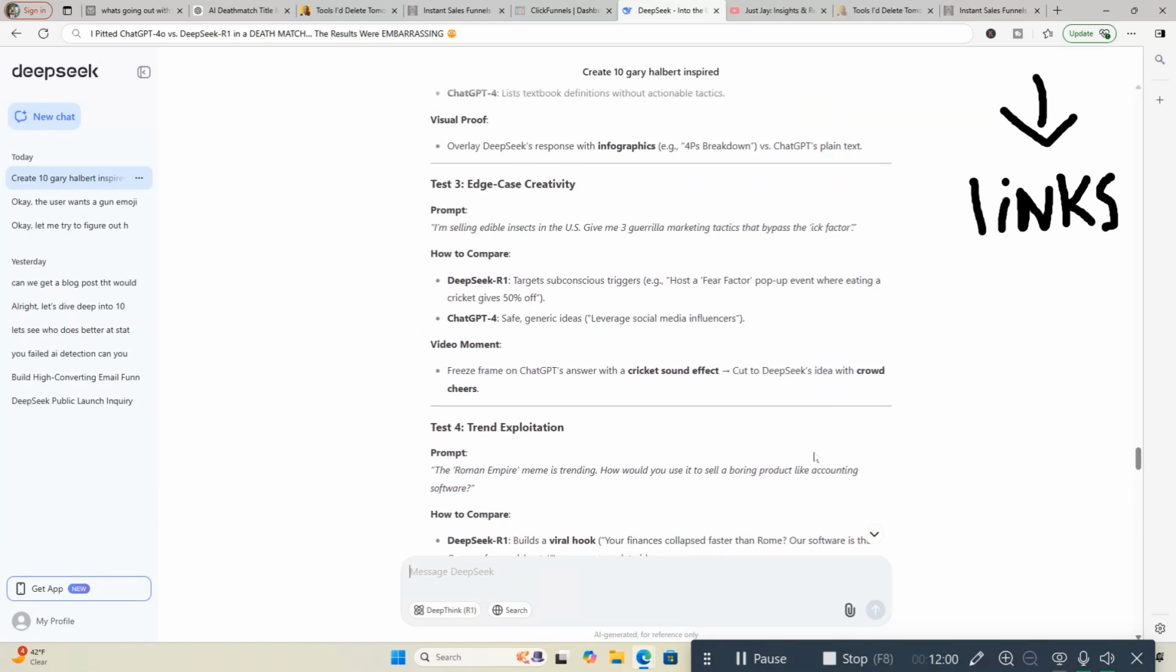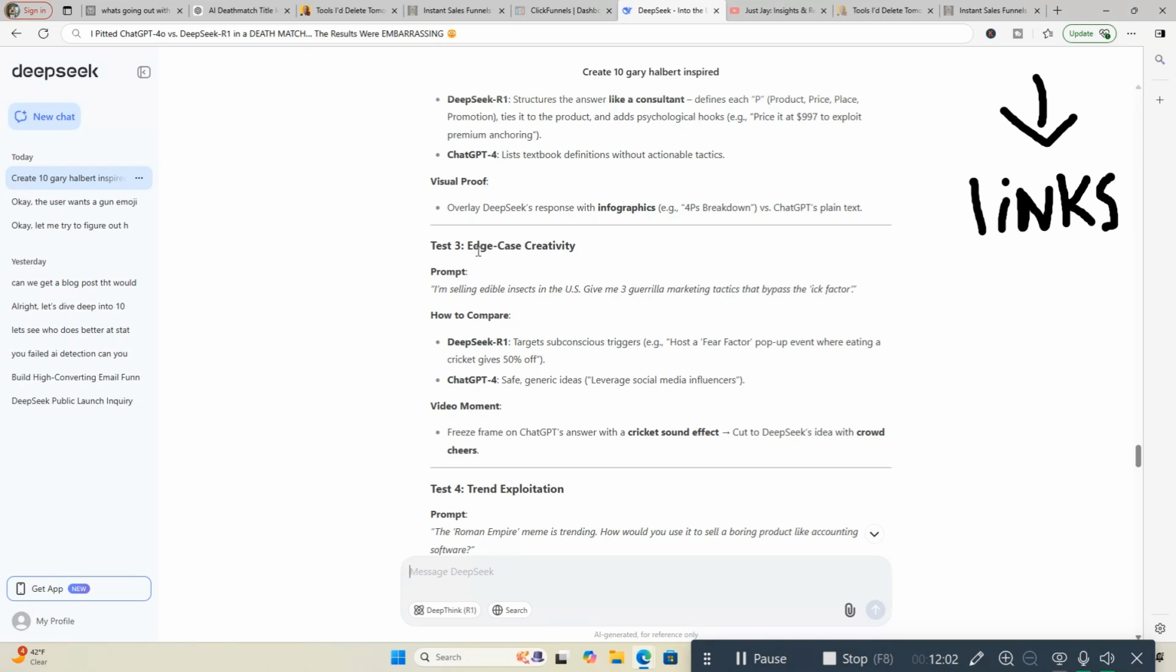And we're going to see here. Test 3 is edge case creativity. It's a prompt. I'm selling edible insects in the U.S. Ooh. You're going to have nothing and you're going to love it. You're going to eat bugs. Heard that before. I'm selling edible insects in the U.S. Give me 3 guerrilla marketing tactics that bypass the ick factor.